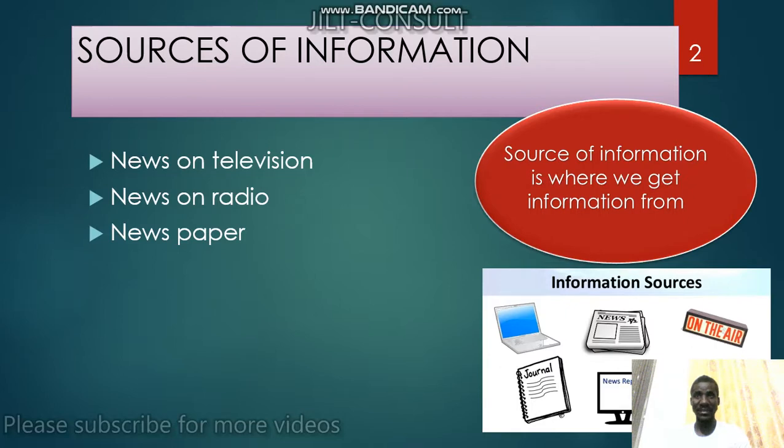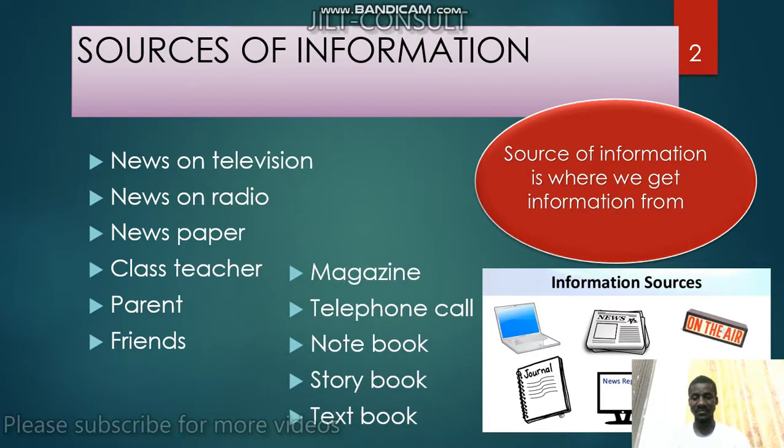Newspaper. We have class teacher. We have the parents. We have friends. We have magazine, telephone calls, notebook, storybook, textbook.